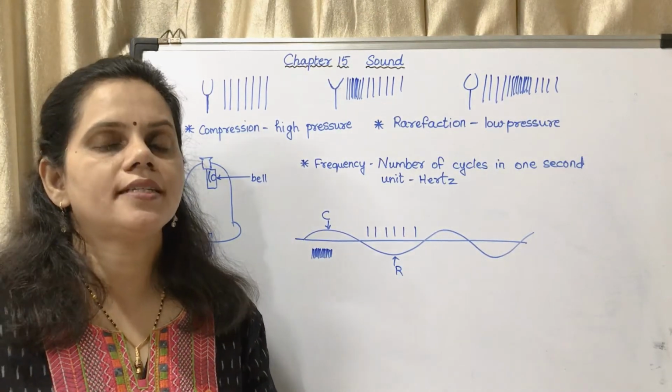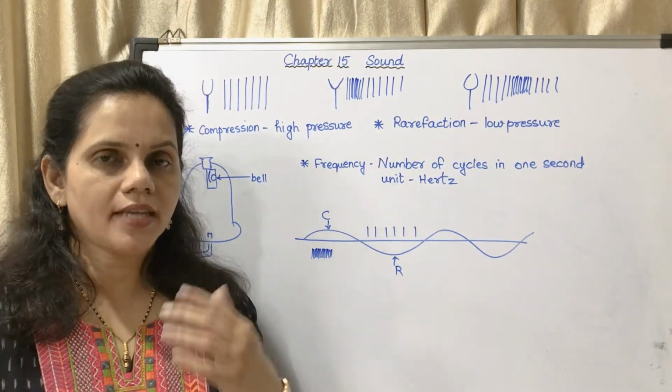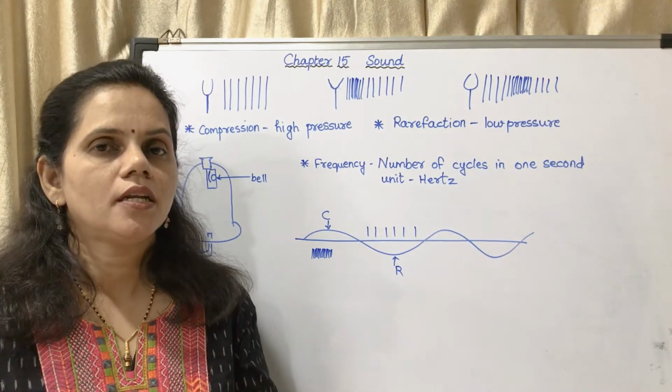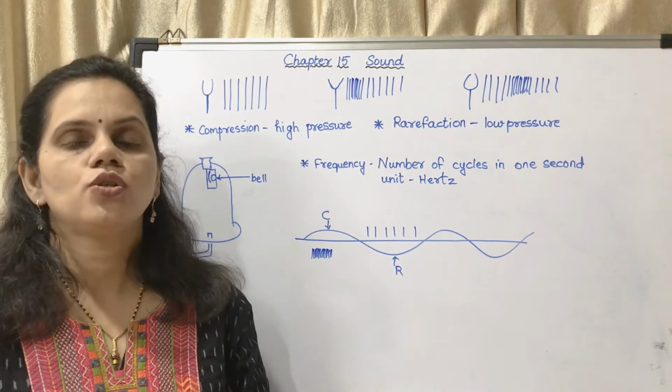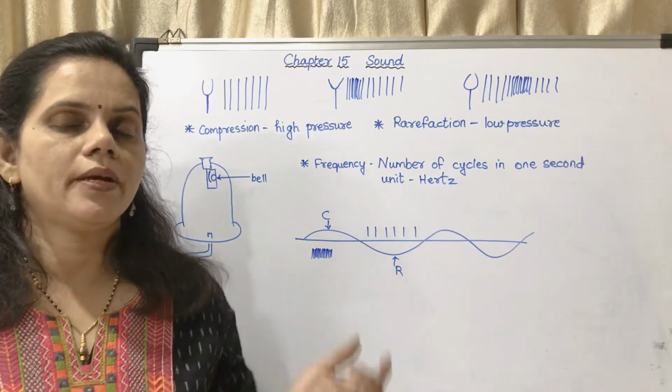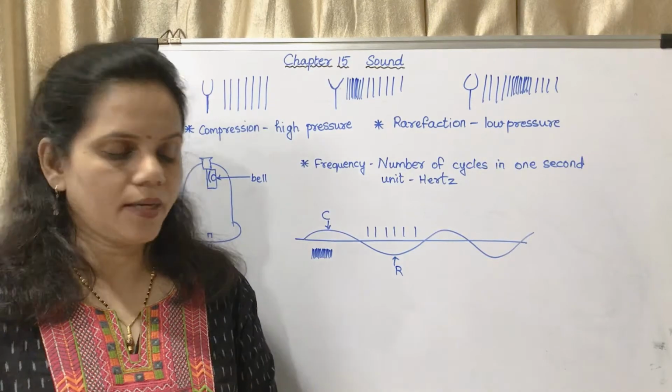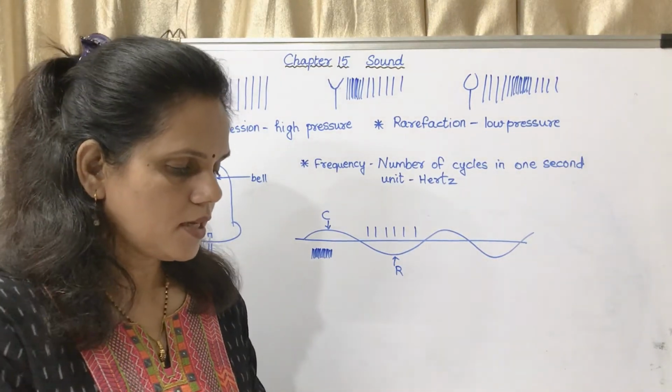So that means there should be a medium, that means air, in between the source and the listener. So we are able to hear sound because there is a medium in between. Now they have given an example.